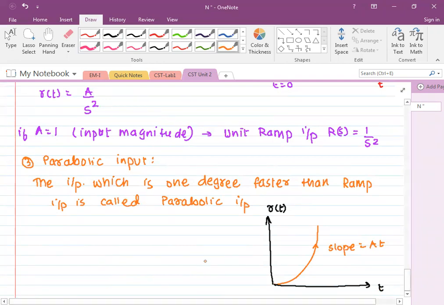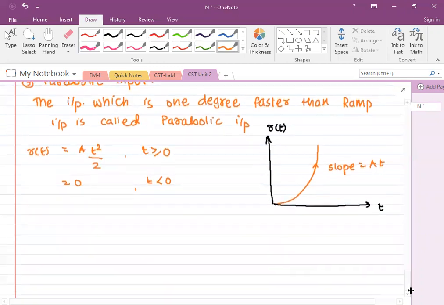Okay, and what is the mathematical expression for parabolic input? It is R of t equal to a t square by 2, for t greater than or equal to 0, and it is 0 for t less than 0.